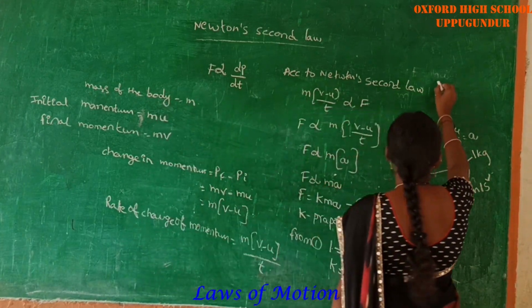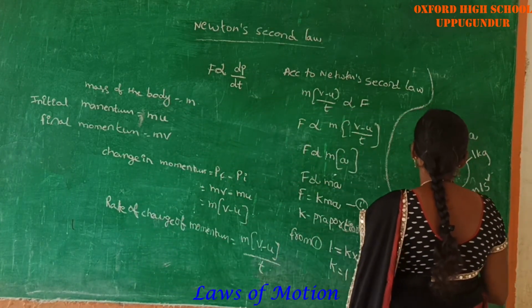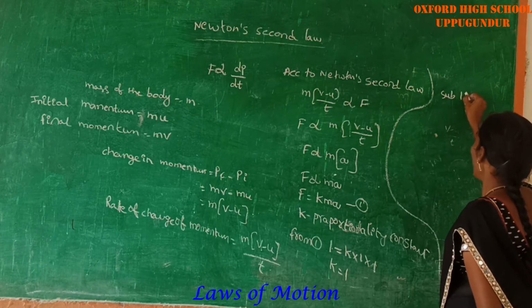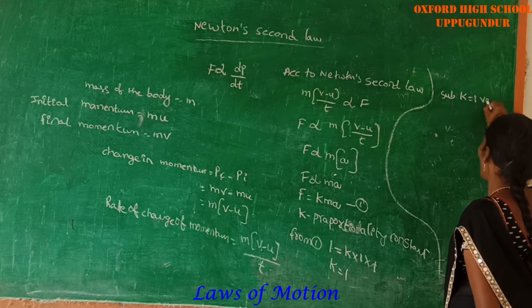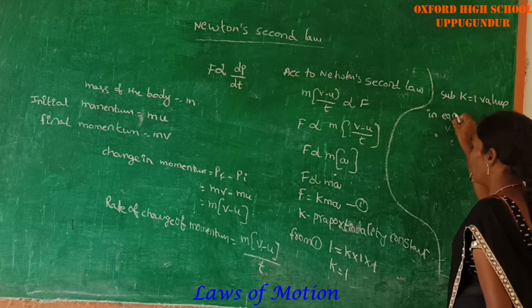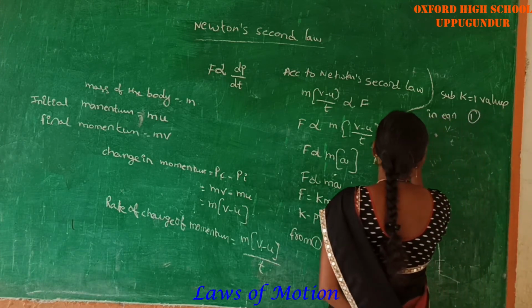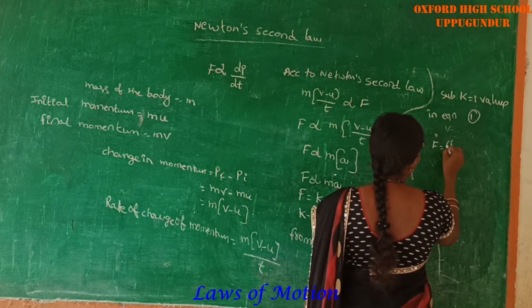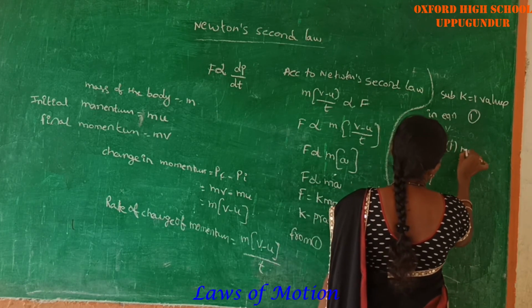Substituting the k value, k equal to 1, in equation 1, F is equal to 1 into ma.